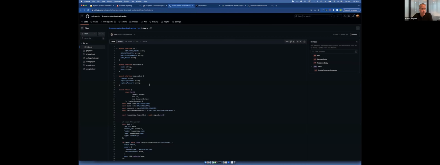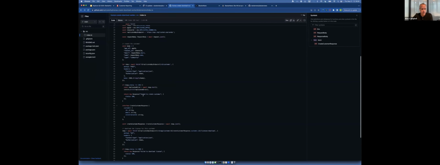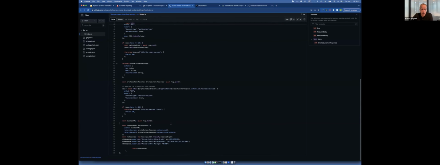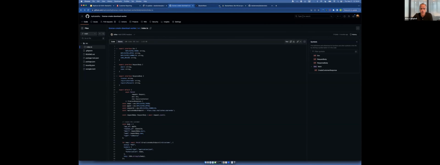So what we're showing is a way that you can actually let customers self-provision trials. And as part of this, because it's a static site, we have an open source Cloudflare worker, which is the way that we have it right now. But the idea is it's a little bit of JavaScript that shows how to integrate this with a custom RBAC role, so that you can have licenses created for a single application and then download those and return them back to the customer.